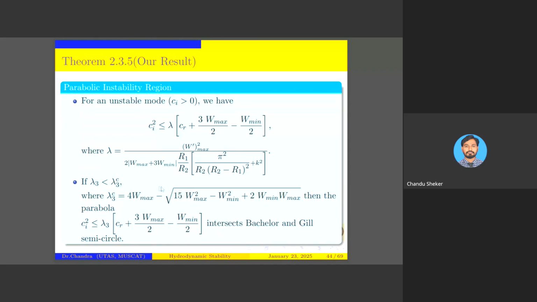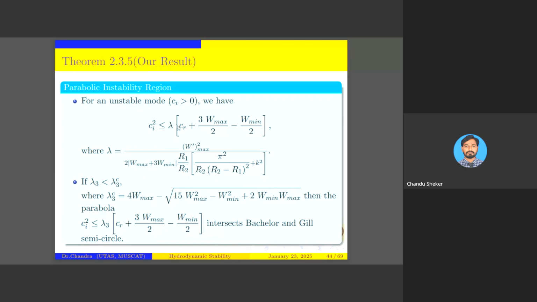Now one more improvement we have done here is that the previous results depend upon a condition, but here there is no such condition. This result is applicable for all velocity profiles, so that is the improvement we got. It means for an unstable mode, CA is greater than 0, this is obvious. We have located the CRCA values in this plane, in this region, and we compared our result.